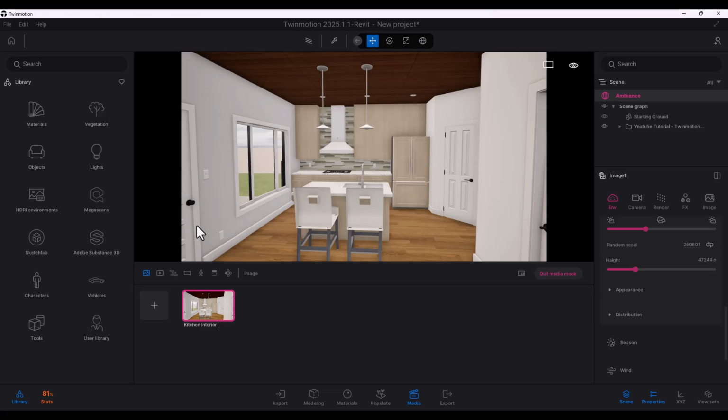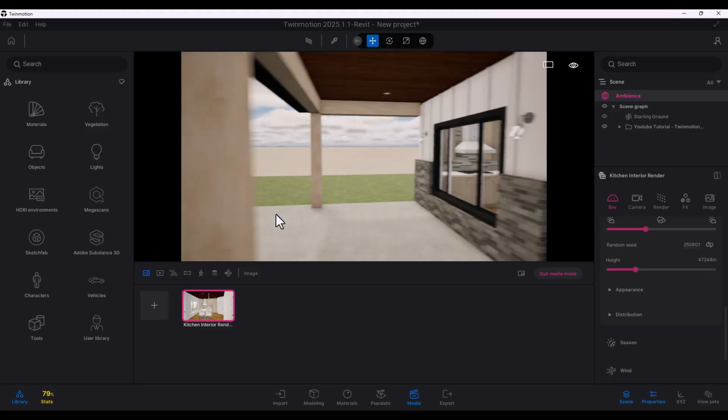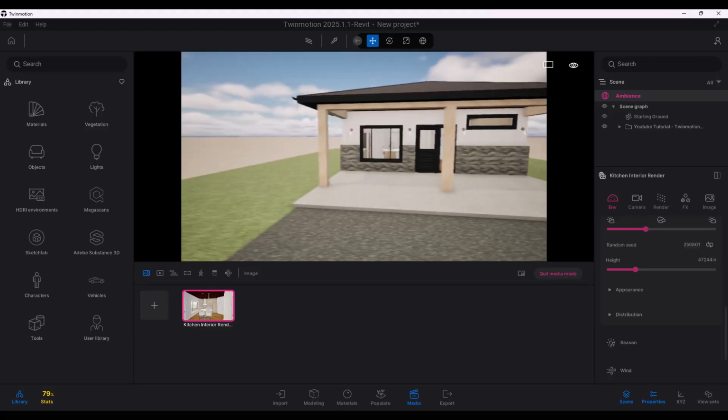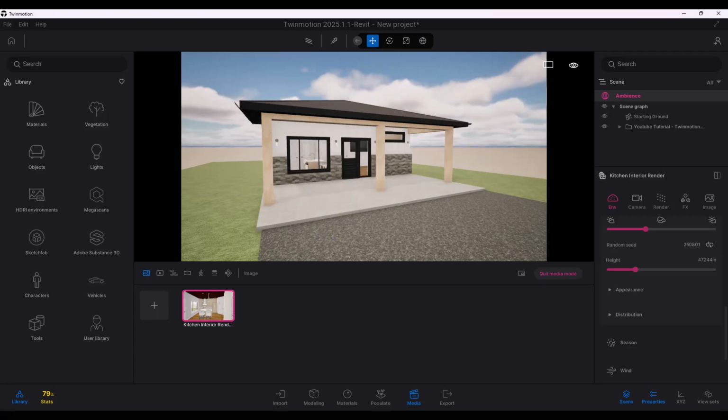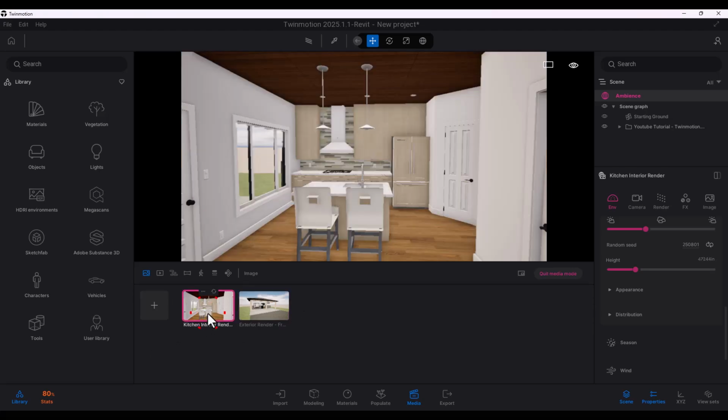Interior render. So that's one location that I want to export out as a render. The next one that I really want to do is something like this right here. Okay, so we'll do another image, and this one I'm just going to rename to be an exterior render, and I will just say this is the front, right? Exterior render front. That's fine. So for this scene right here,